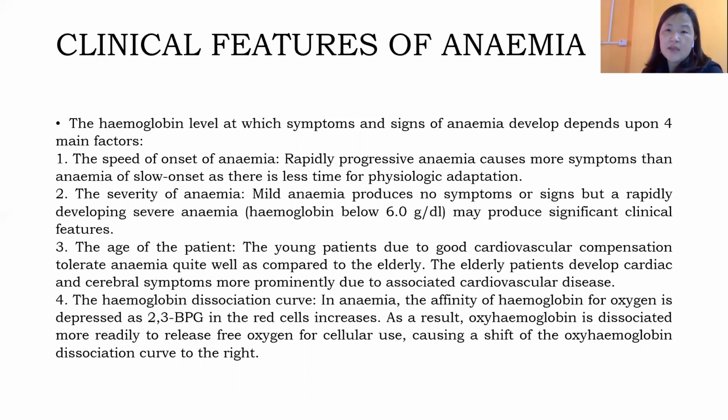Rapidly progressive anemia causes more symptoms than anemia which is slow in onset, as there is time for physiological adaptation. Say for example, if the onset of anemia is rapidly progressive, it means somebody is losing a huge amount of blood in one go or within a very short time. So they develop more pronounced signs and symptoms as compared to a person who is losing blood in a very minute amount over a longer duration of time. Because they get time to adapt to that particular environment. So that is how the signs and symptoms of anemia depend upon the speed of onset of anemia.